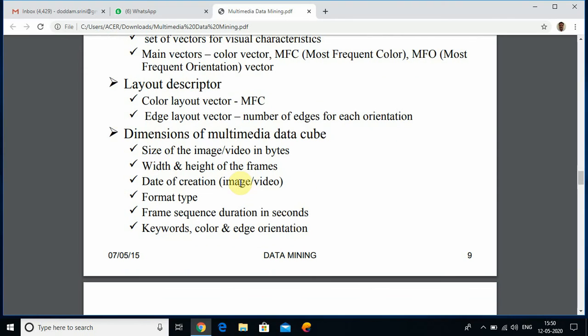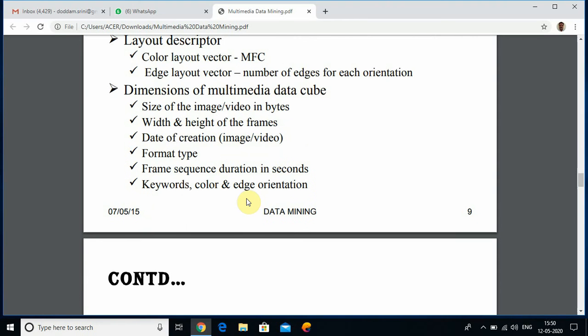The following are the dimensions of the multimedia data cube. One is the size of the image or video in bytes. Another is the width and height of the frames. Next is the date of creation of the image or video, then format type, frame sequence duration in seconds, keywords, color, and edge orientation. These are the dimensions of the multimedia data cube.